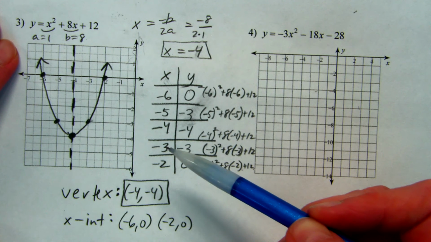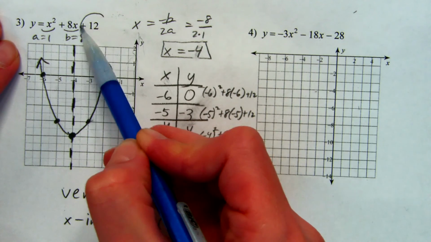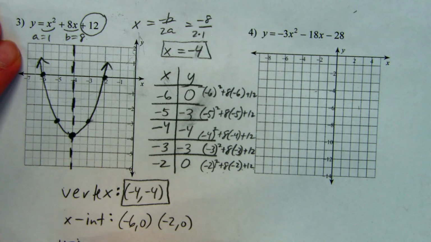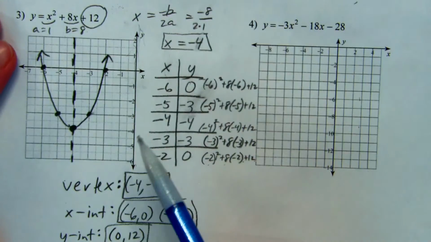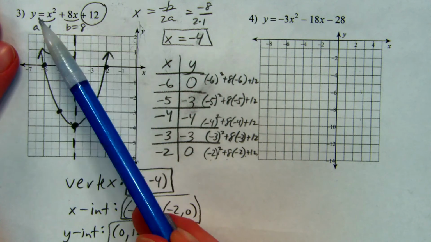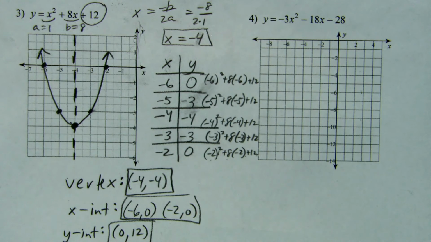There's a really easy way. Not factoring. To find the y-intercept, we just go to this 12. And remember that it's on the y-axis, which means it's going to be 0, 12. So the y-intercept is just 0, 12. So I know it's going to have to go up quite a ways before it hits the y-intercept. But I can get that just out of the equation right here, because I know if I put 0 in, these will just go away, and we get 12. So even if I can't see it, and it didn't show up on my graph, I can still figure it out. Okay, almost done.